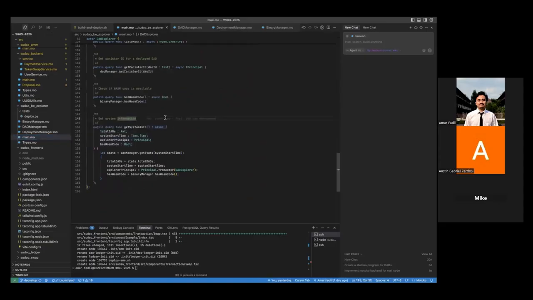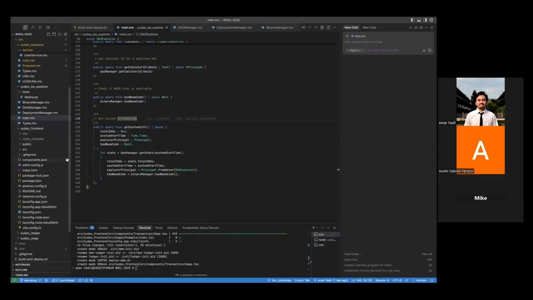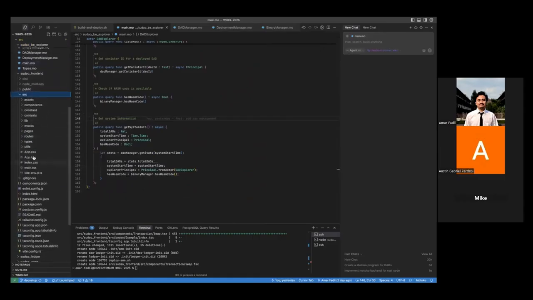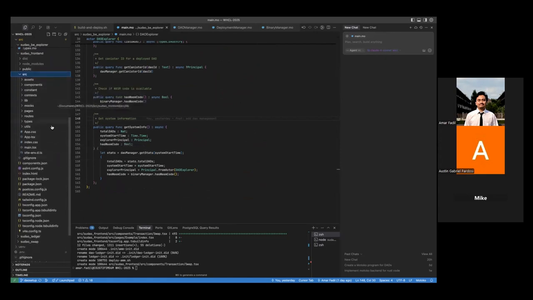Okay, later we can go to the front end. So the front end will be explained by Leon. Okay, for the front end side, I'm going to explain. So for the tech stack, I'm using React TypeScript, and for the design, I'm using Tailwind CSS and shadcn UI for the component base, and Framer Motion for the animation.